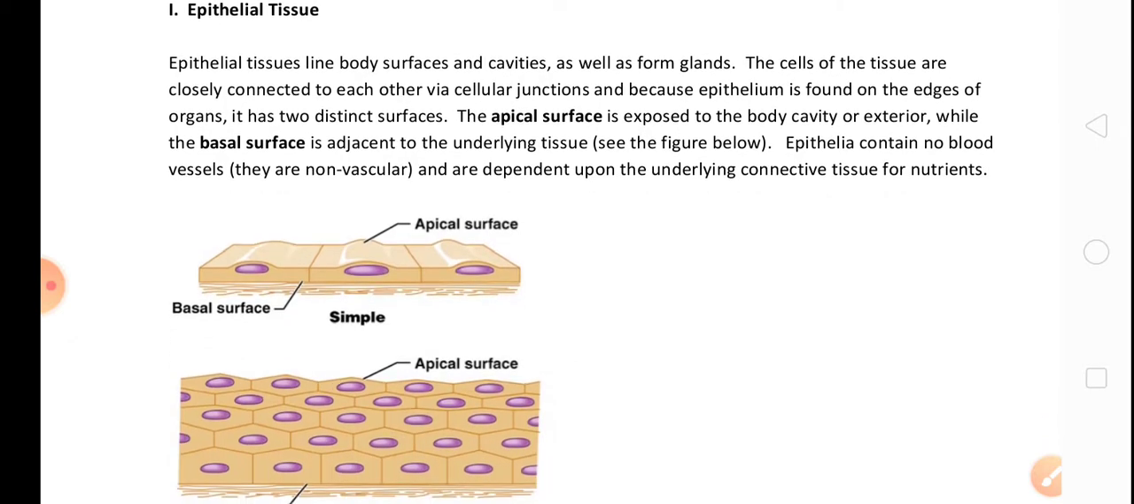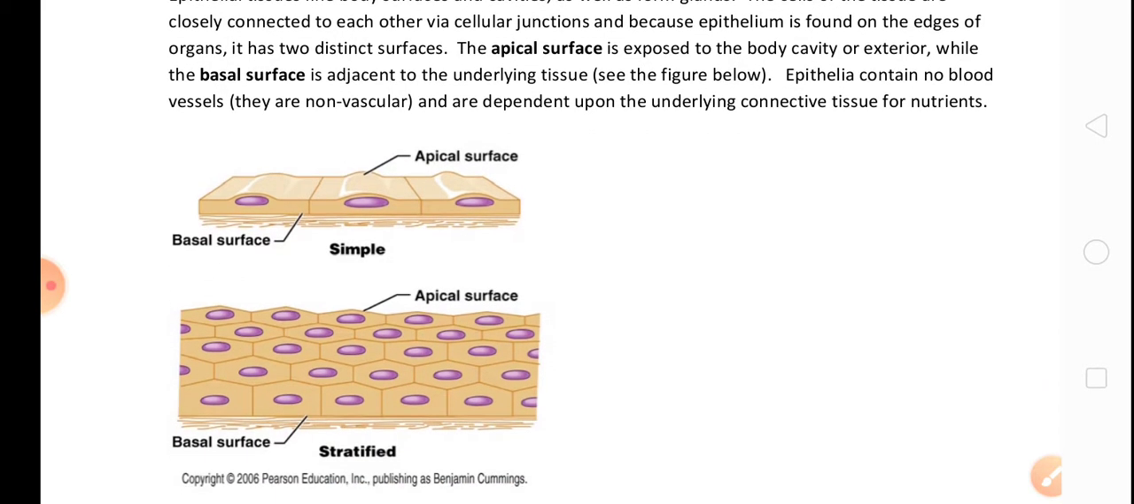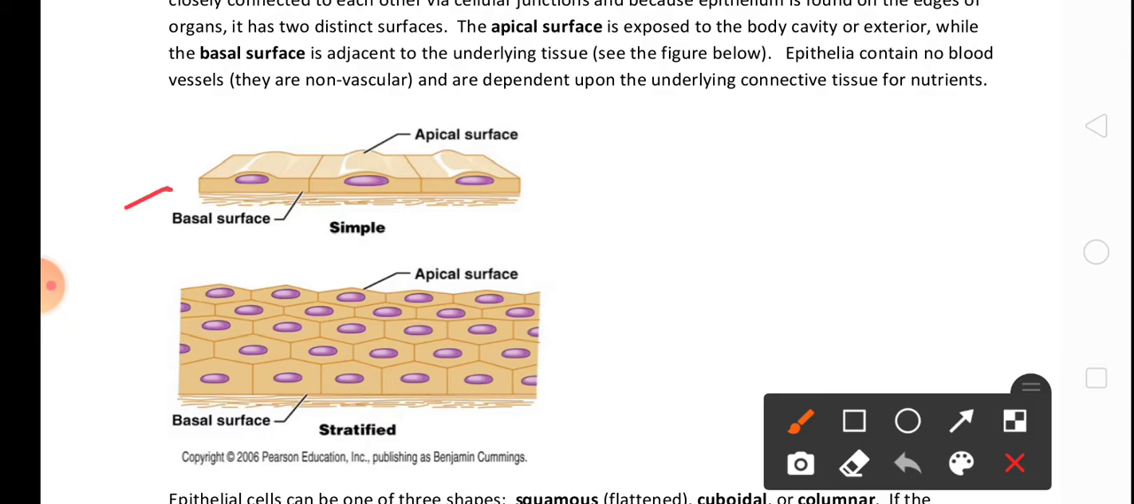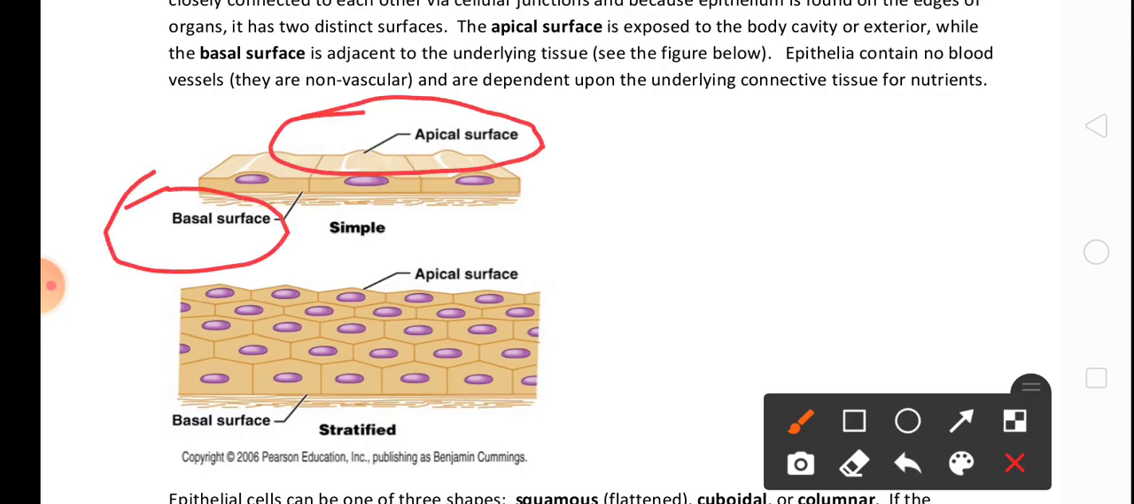You can see the figure here. Just see, everyone. This is the basal surface, and this is the apical surface. It is found on both sides, apical surface also and basal surface also.